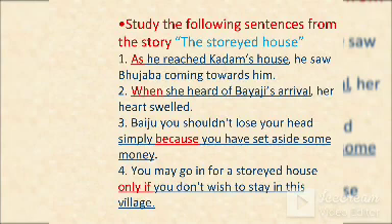And the second part, "he saw Bujaba coming towards him," is the main clause. The subordinate clause depends on the main clause. So he saw Bujaba. Saw is the main verb.